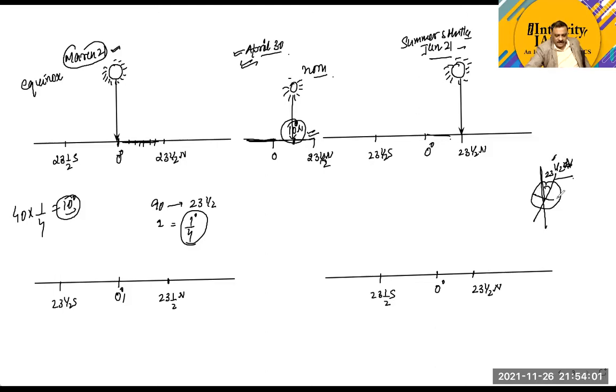Therefore, the tilt of the axis makes only a region up to 23.5 degree north latitude exposed perpendicular to the sun, and the latitudes beyond this are not exposed in a perpendicular direction to the sun. It does not mean that the sun will not rise there. The sun will rise, but all those regions beyond 23.5 north or beyond 23.5 south will not experience a perpendicular position of the sun.